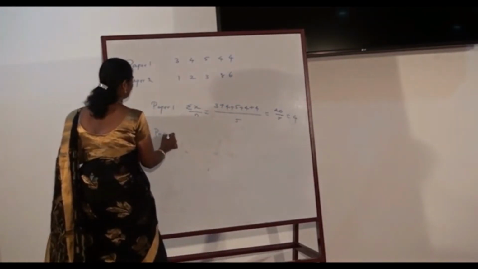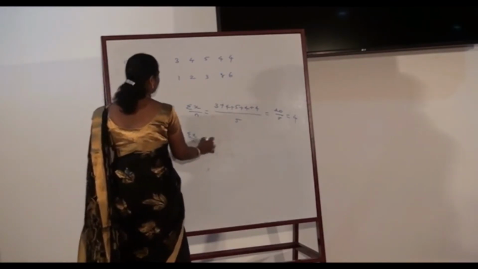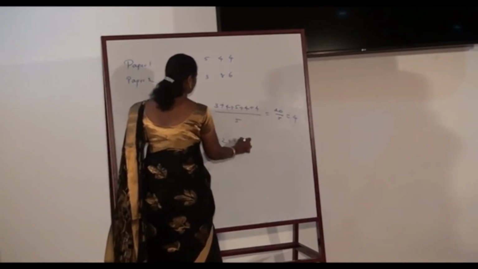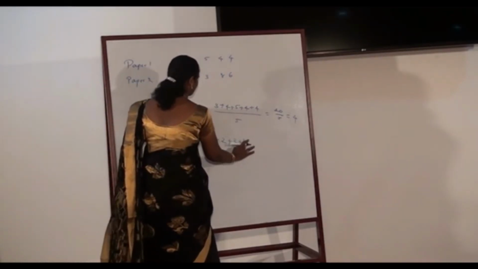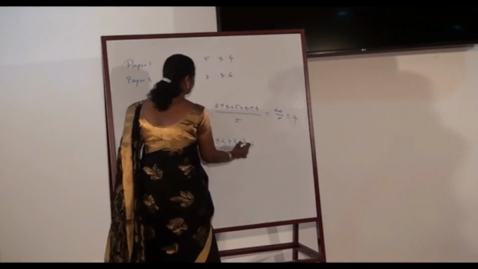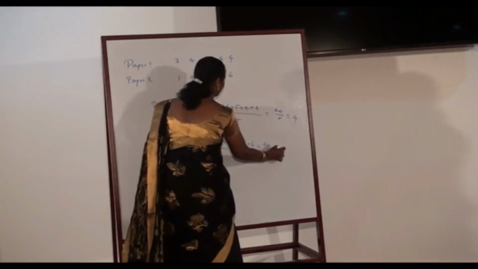For paper 2, the average is sigma x by n, which is again equal to 20 by 5, which is equal to 4.